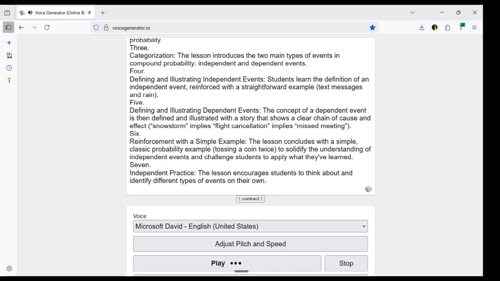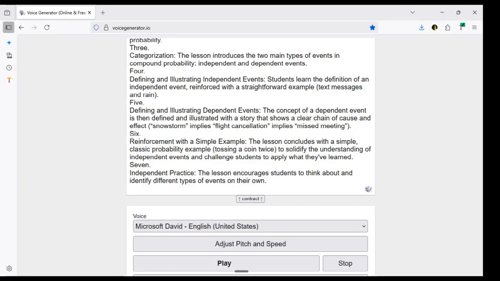5. Defining and illustrating dependent events. The concept of a dependent event is then defined and illustrated with a story that shows a clear chain of cause and effect. Snowstorm implies flight cancellation implies missed meeting.